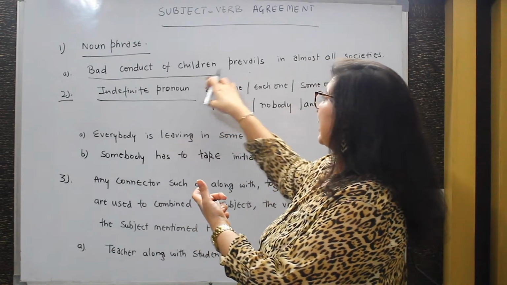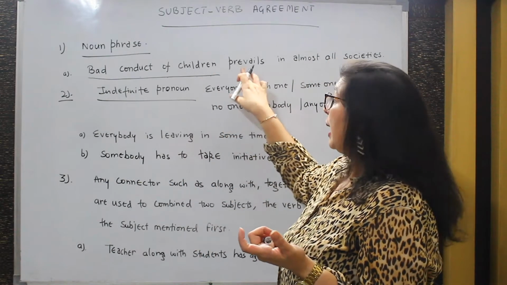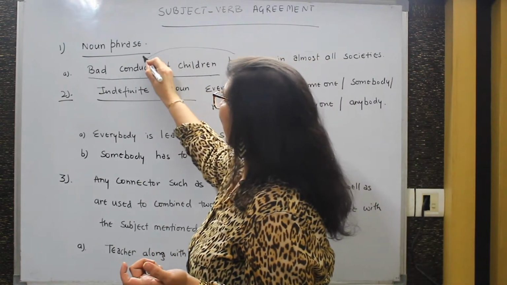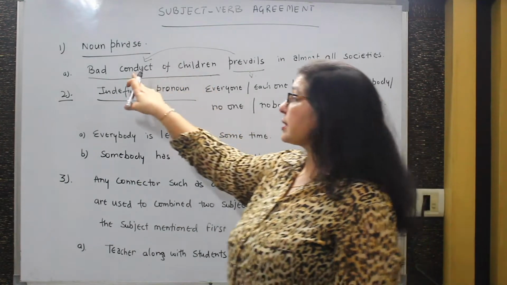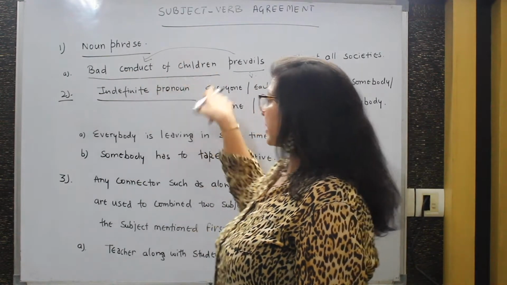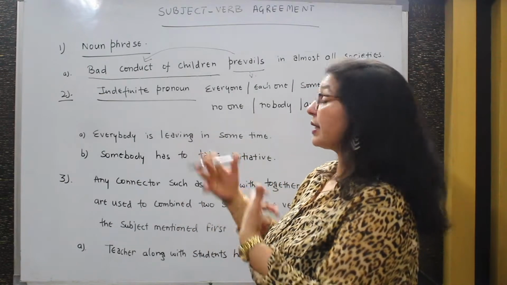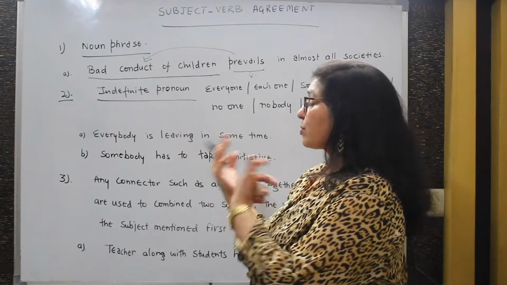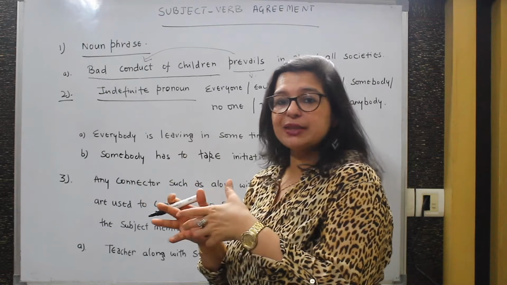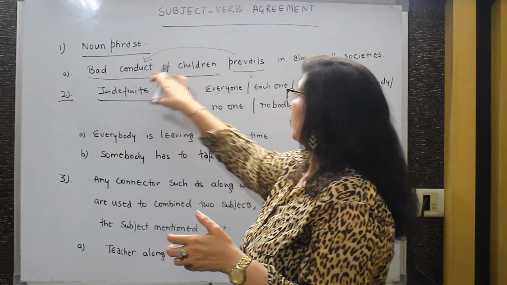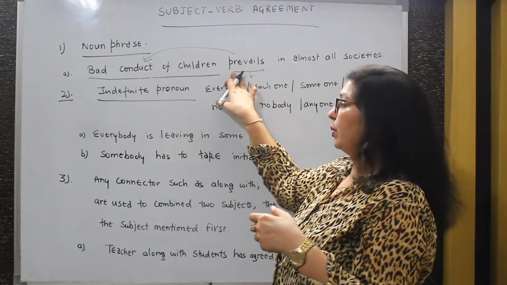So they use prevail, which is incorrect, because this verb actually belongs to bad conduct and not children. In this kind of noun phrase, sometimes it becomes very tricky to realize what the subject is. So I suggest that whenever you make complex noun phrases, please always observe what the actual subject is to which the verb refers.